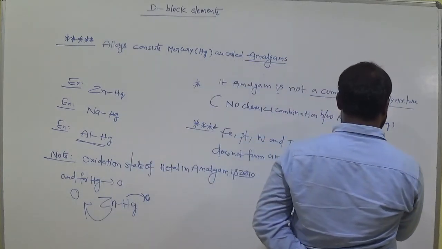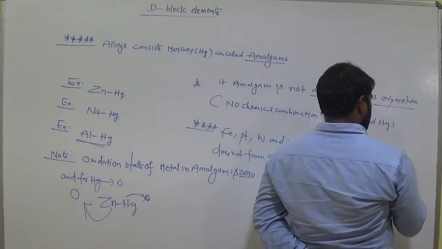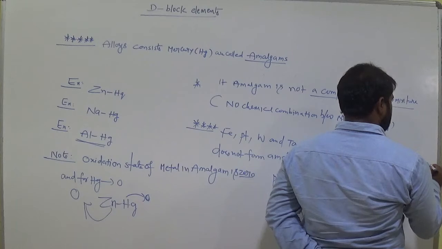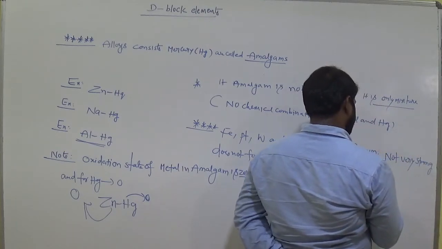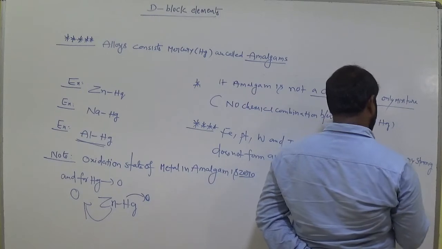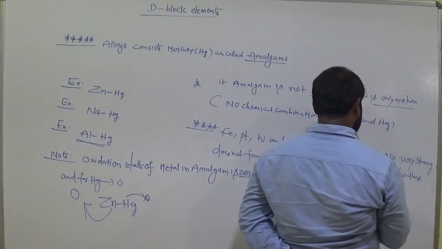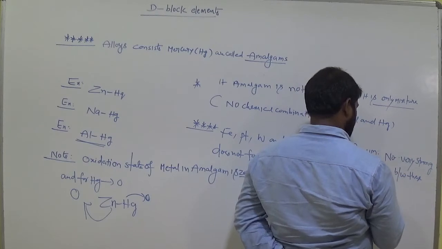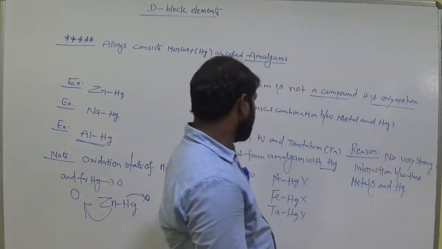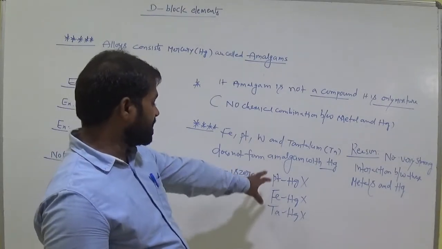Reason for this: there is no very strong interaction between these metals and mercury, so there is no existence of this kind of amalgams.